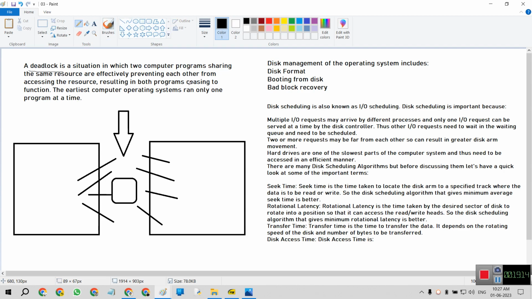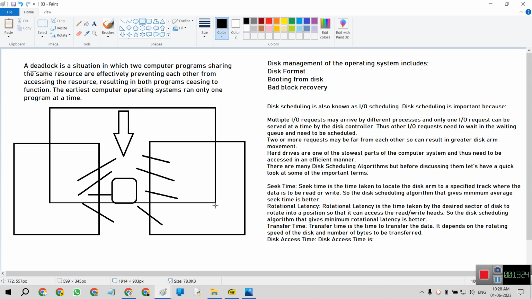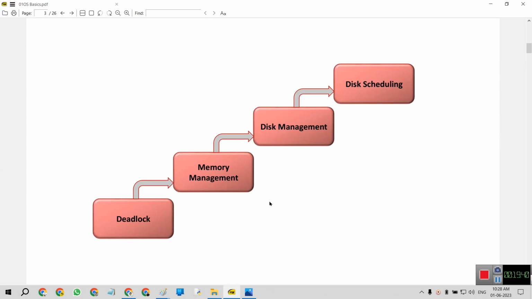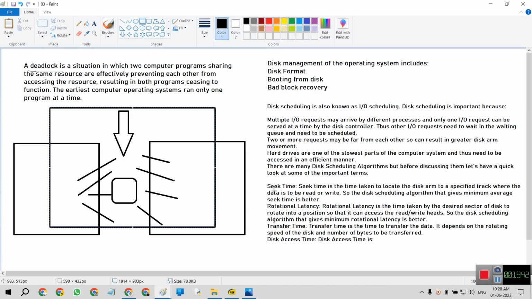programs ceasing to function. The earliest computer operating systems ran only one program at a time. On the earliest computers, only one program ran at a time. So here deadlock is covered. Then is memory management, disk management, or disk scheduling.